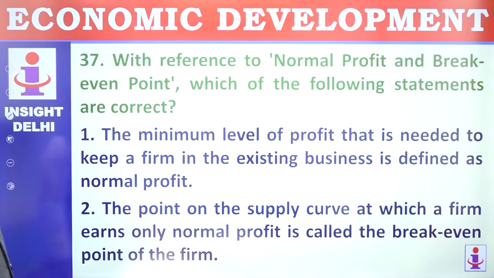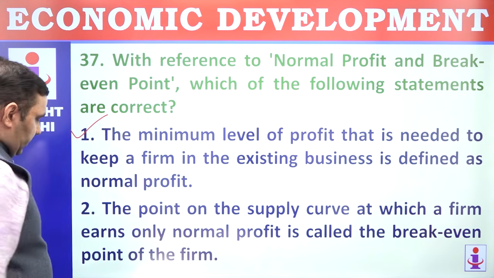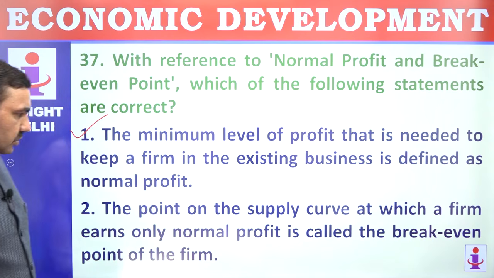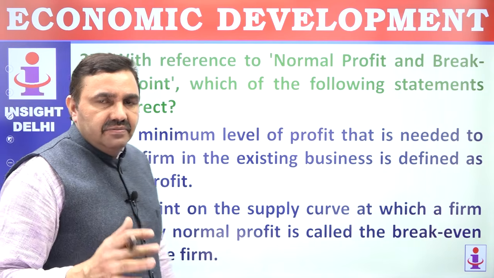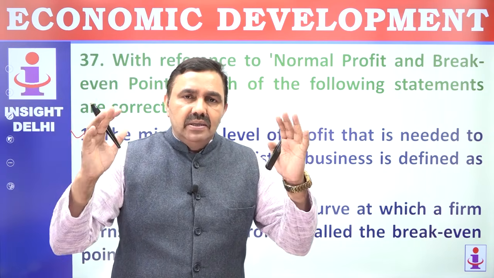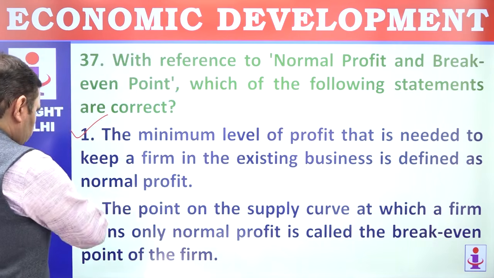37. With reference to normal profit and break-even point, which of the following statements are correct? The minimum level of profit that is needed to keep a firm in existing business is defined as normal profit. Perfectly correct. The point on the supply curve at which the firm earns only normal profit is called the break-even point. It means the firm is earning sufficient money so that it can sustain for the time to come. That is normal profit, and that is the break-even point when the firm reaches.